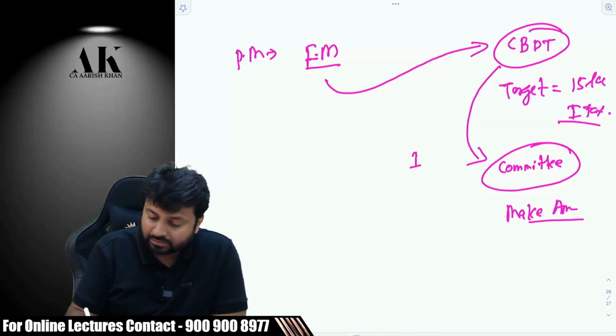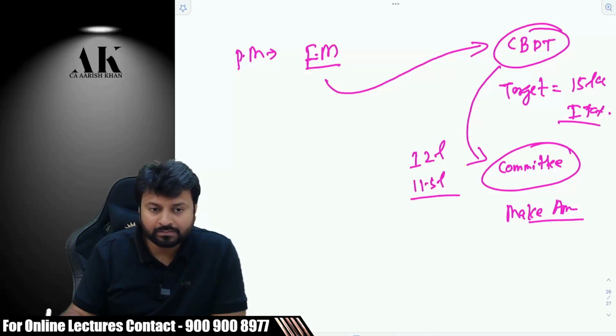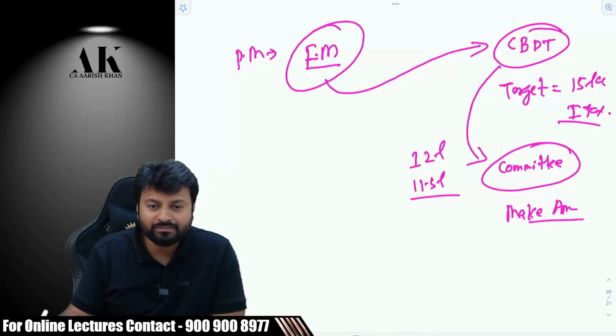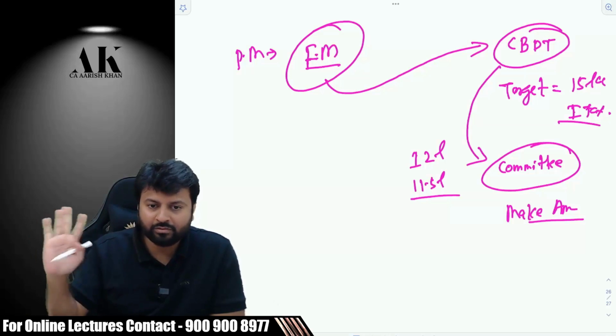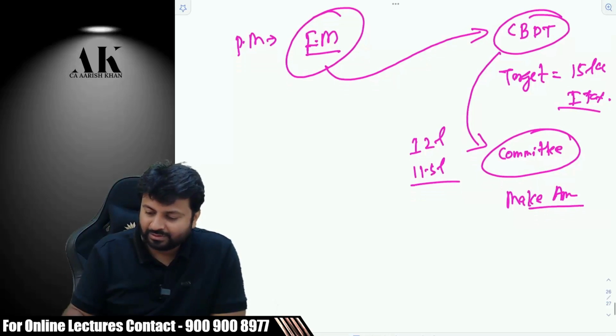Last year's target was 12 lakh crore. We were able to achieve 11.5 lakh crore. This year the madam has further increased the target to 15 lakh crore. Make some amendments, whatever you can do, but we have to reach this target. Now suppose, I'm just giving an example, the committee is targeting subsidy.